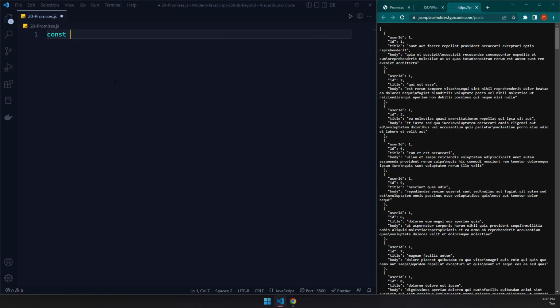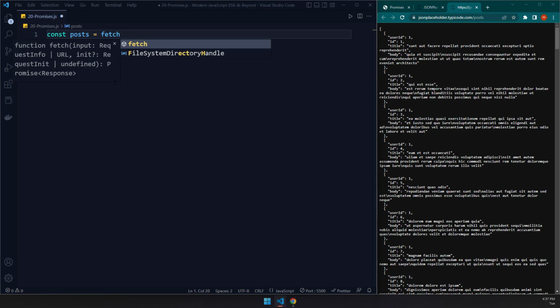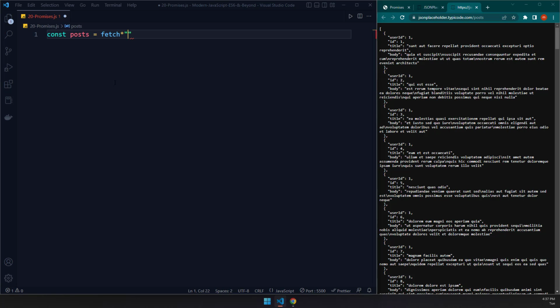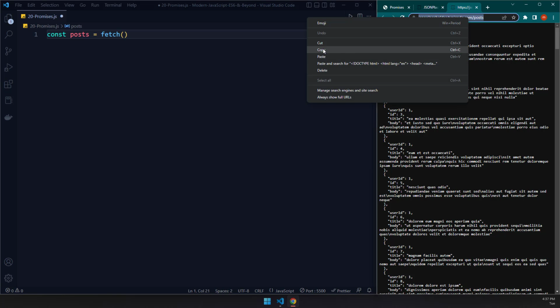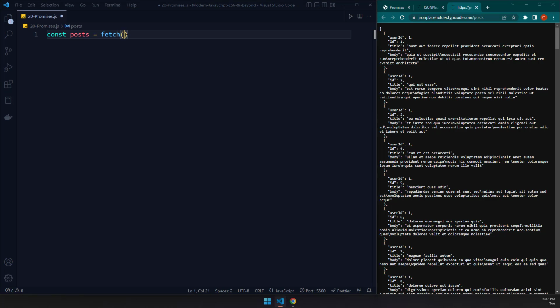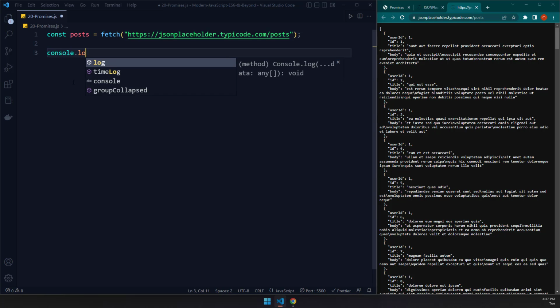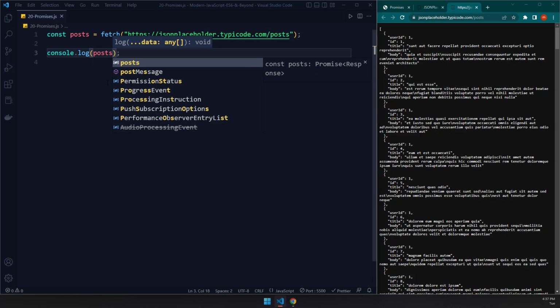Now, I'm going to create a variable because, of course, we're working with JavaScript. We need to store stuff somewhere, and I'm going to call this posts, and we're going to use the fetch function or method. And within here, we need to provide the request info or the URL. So what I'm going to do is I'm just going to right click on this, copy it, and put it within strings right here. Now we have stored all the data that is going to be fetched within this posts variable. Let's console log it so we can see what is actually happening here.